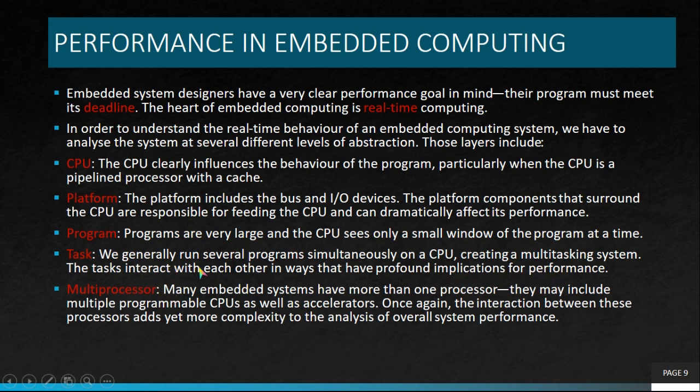Next one is multiprocessor. Many embedded systems have more than one processor. They may include multiple programmable CPUs as well as accelerators. Once again, the interaction between these processors adds yet more complexity to the analysis of the overall system performance.